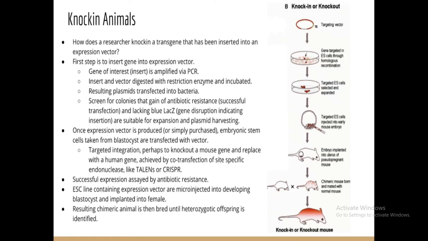Knock-in animal means we are adding some specific genes, so that we can stimulate and influence the production of a protein that is necessary for the cell.